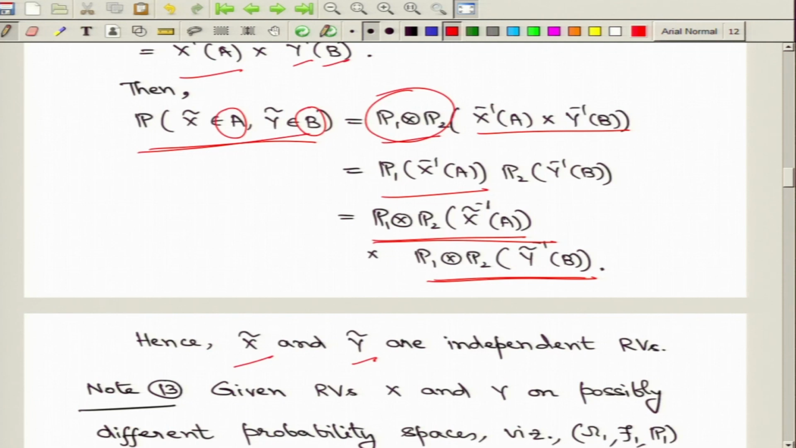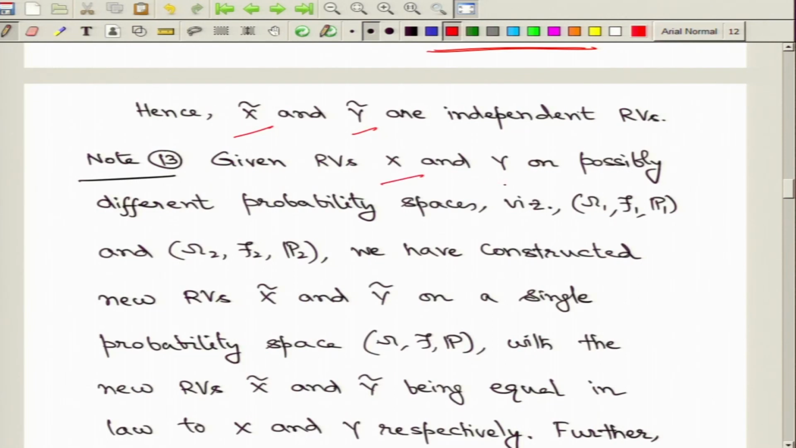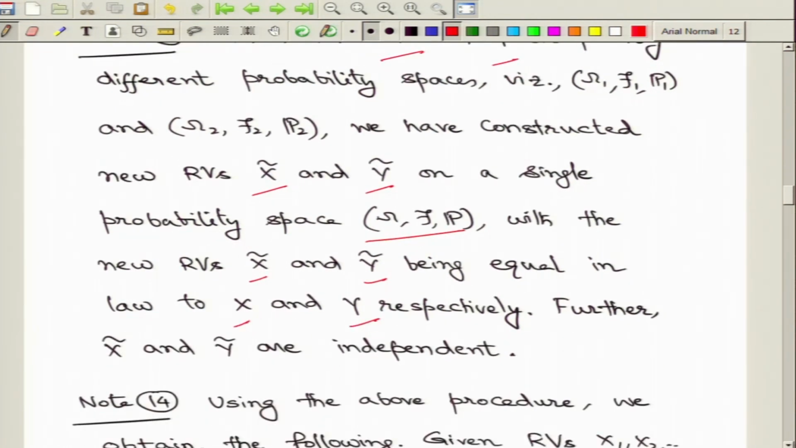So, let us summarize what we have obtained. First we start with X and Y, which are on possibly different probability spaces, but now we have constructed new random variables x tilde and y tilde on the same probability space, which is the product probability space. Moreover, x tilde and y tilde are equal in law with the given ones X and Y respectively. Moreover, x tilde and y tilde, which are now on the same probability space, can be compared, and what we obtain is that they must be independent.